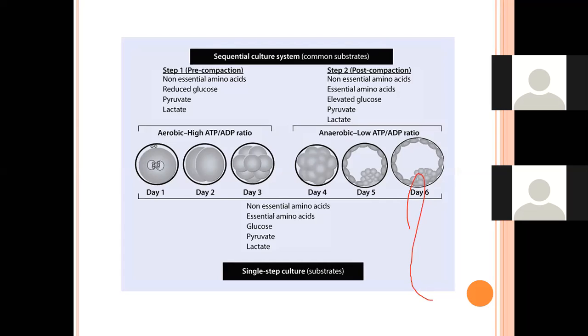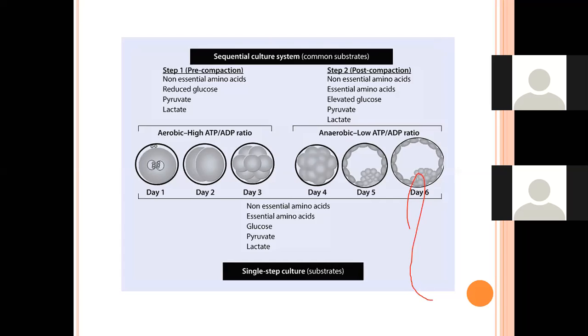Vaishnavi is asking in between, why do you require oil? I think we are coming to the oil also, and you can probably answer that there. But she wants to know why culture oil is used. Do you require oil or not?